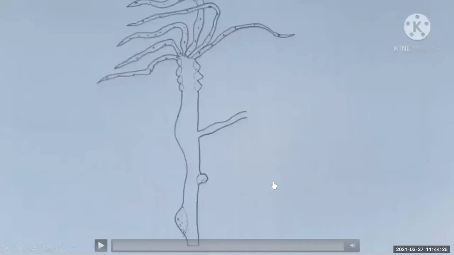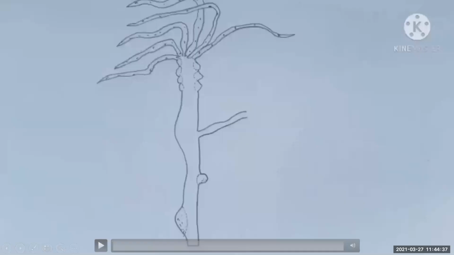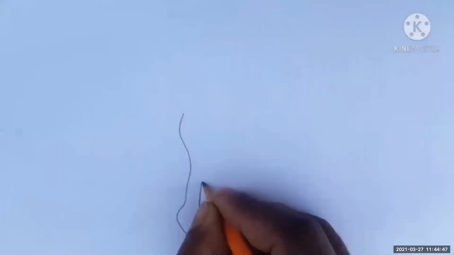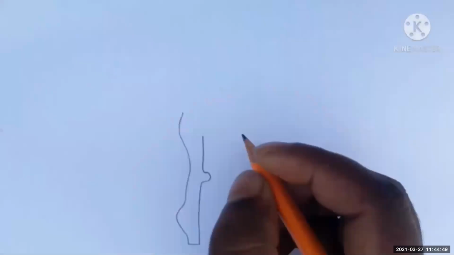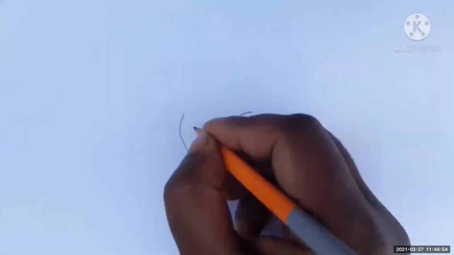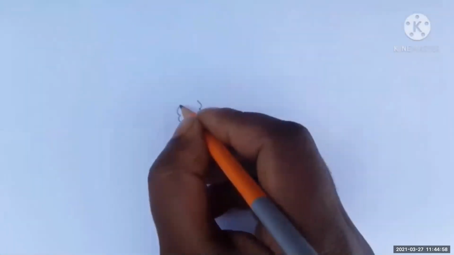Now I am giving you the important diagrams. This is a hydra. You can practice it. You may get this question in your exam. Draw the diagram. See how to draw a hydra, in a simple way. This is a diagram of hydra. You can practice it at your home. This is a very important diagram. You may get this diagram to draw in your SSC board. The simple techniques he is using.